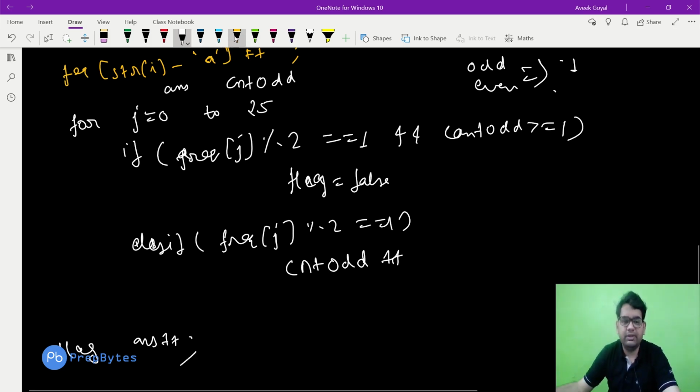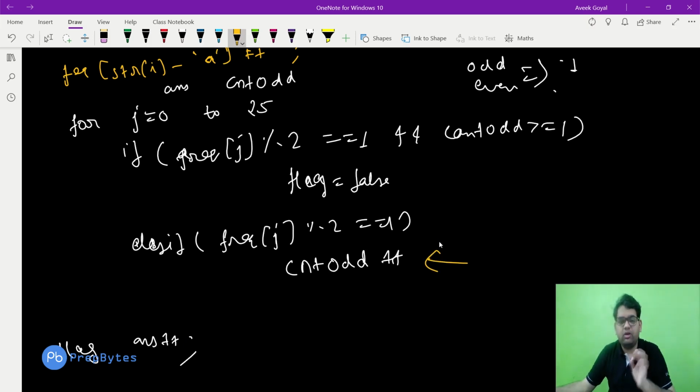What is happening here is very simple: if we have an odd count, we are incrementing the odd count. But the odd count cannot be greater than 1. So if again we have an odd count, we simply check whether we have already got our odd count or not. If we already got our odd count, then simply make flag equal to false, because it is not possible to get more than one odd count. In that case, the string will not become a palindrome string. So instead of checking two times, that is if n is even, if n is odd, these conditions, which is also fine, we can do this in a single condition.